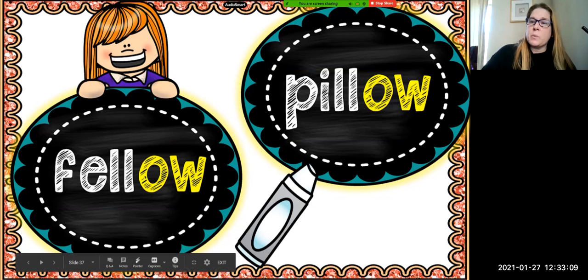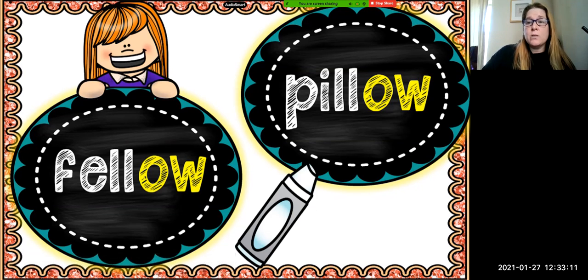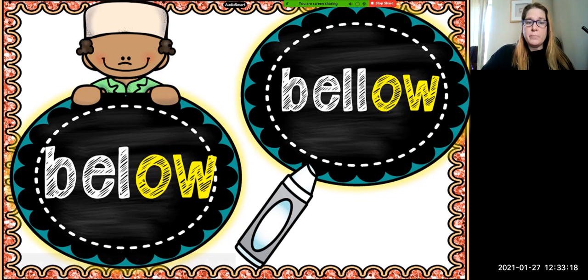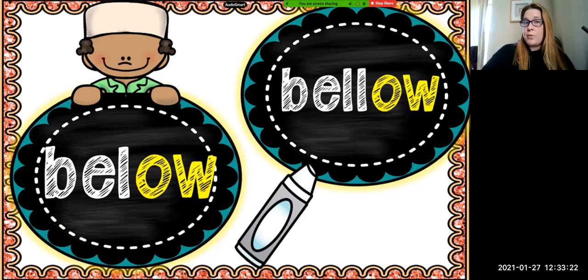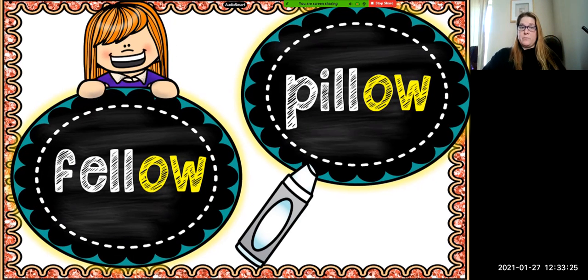Like if I were to look at this word, pillow or pillow, which one would make sense? Below or below, which one would make sense? You have to say them both so that you know which one makes the most sense in that context.